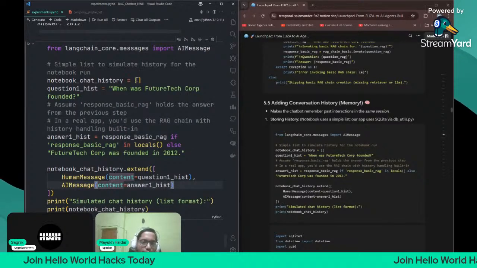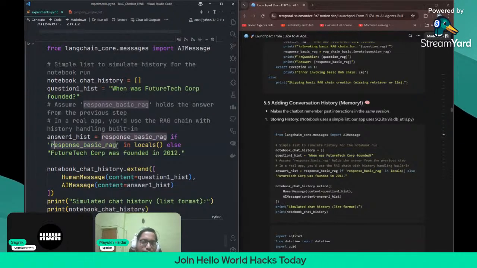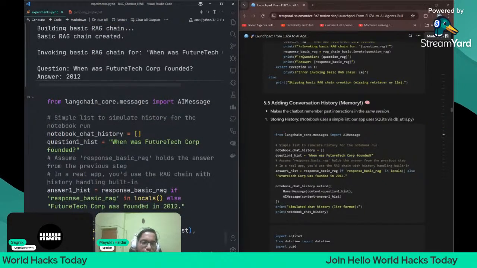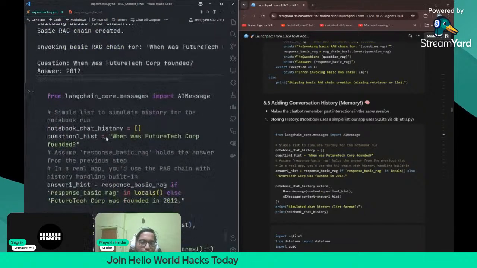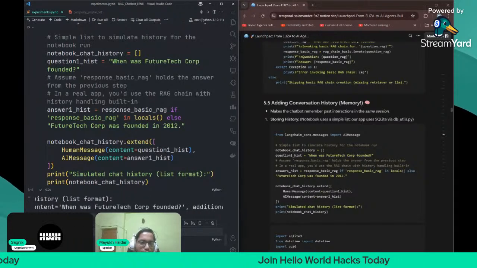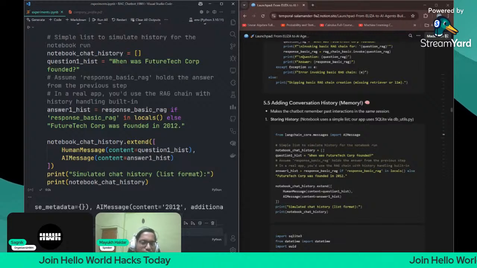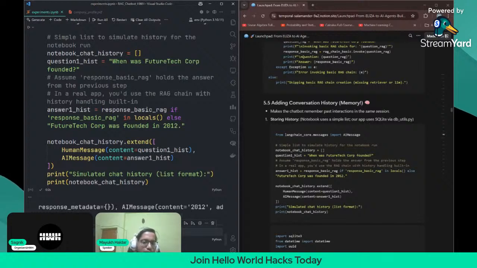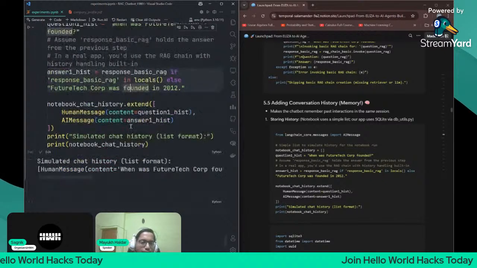Okay. So in the notebook, chat history is a simple empty list, and this is the first question. Now, if the question's answer already exists, it will take that answer which is already existing, 2012, or else it will just write the feature tick corpus. Okay. But here, if you just print this chat history, it will print 2012 only. Let me just show you once here. See, system, human message: when was feature tick founded, and here if you get the AI message, the content will be 2012 because it already existed, right? This answer already existed, so it took that answer only. Otherwise, this answer would have been passed. Okay, but this is just for simulation.